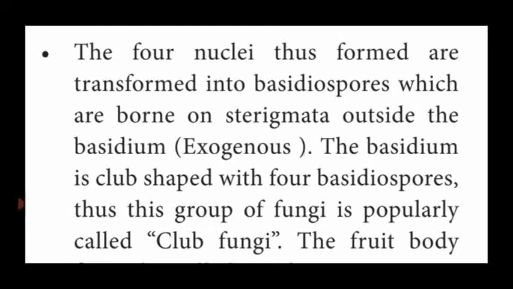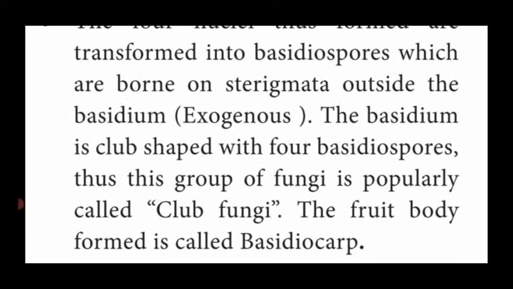The basidium looks club-shaped with the four basidiospores. Thus this group of fungi is popularly named club fungi. The fruiting body is named the basidiocarp. These are all the different characteristic features of Basidiomycetes fungi.